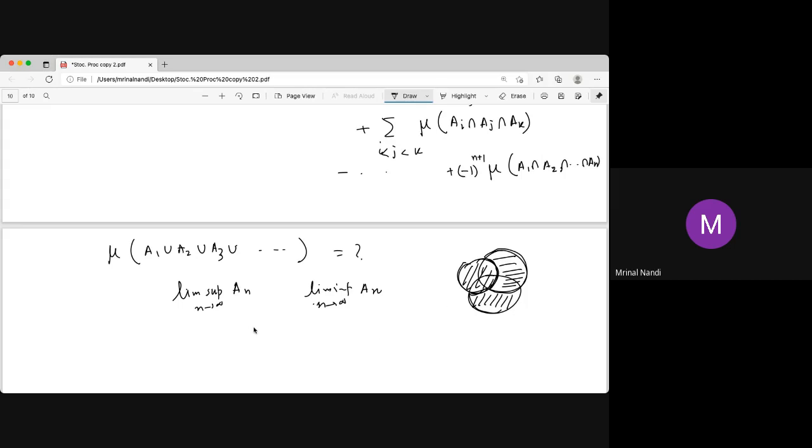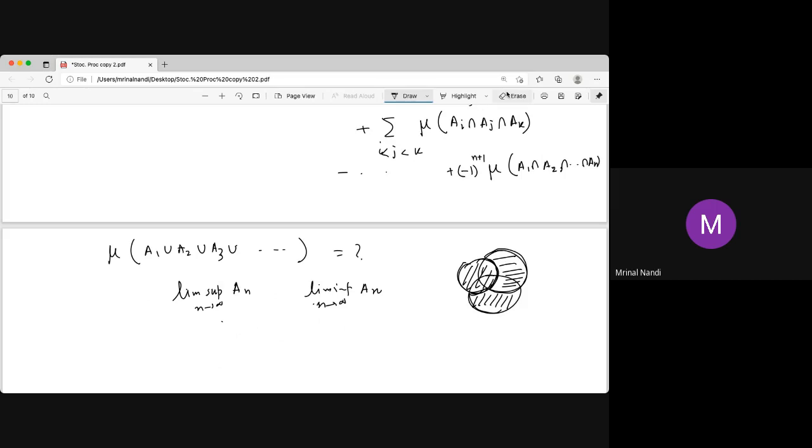And we are not going through this for a general measure. We'll prove it for probability. When we start probability, we'll show how to find the probability of a countable union of events when they are not disjoint. We'll not discuss it for the general measure. We'll discuss it for probability, but the proof is merely the same. What we prove in probability is exactly the same in measure, because probability and measure are basically the same, except for one thing: the probability of the whole space omega is 1, but for a measure it may not be finite.